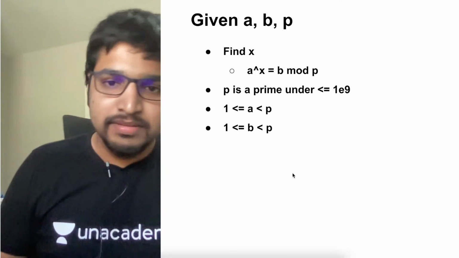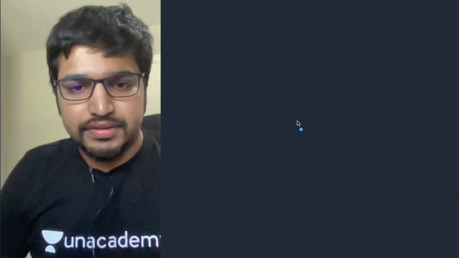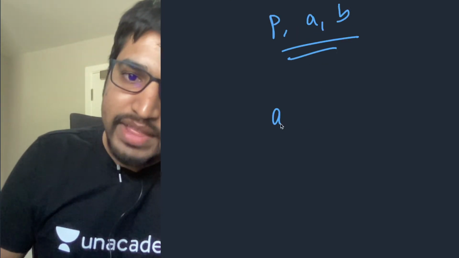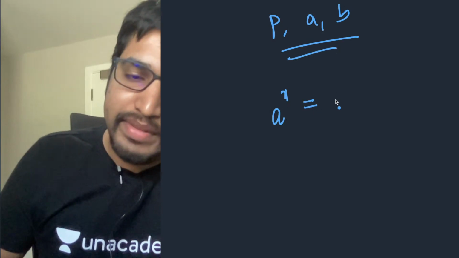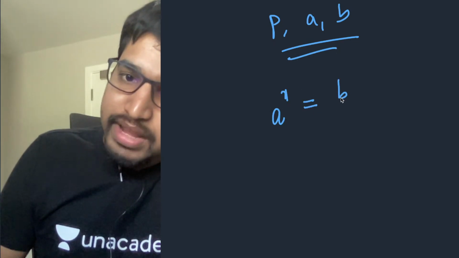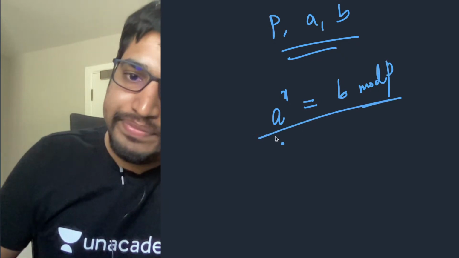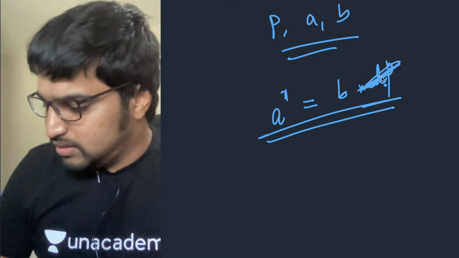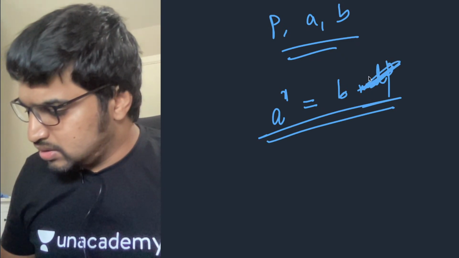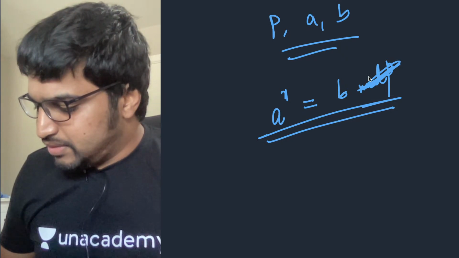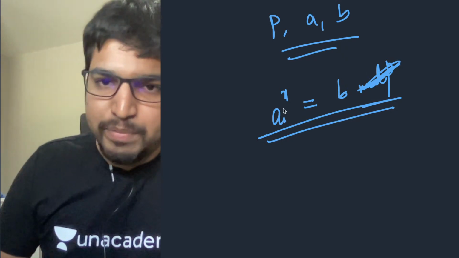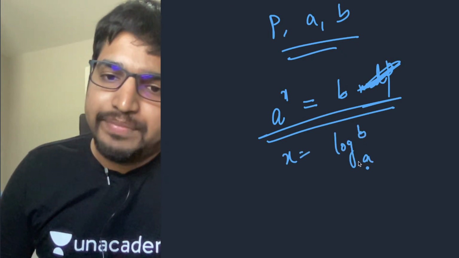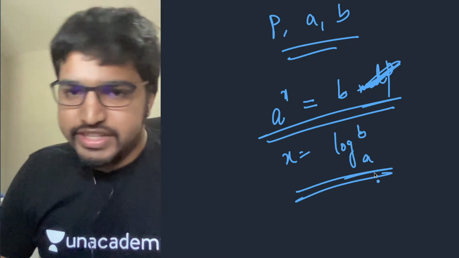For example, given P, A, B, you need to find X which satisfies A to the power X gives the remainder B mod P. Now, if this mod P wasn't there, you could just write X is equal to log of B base A. This is what logarithm means, isn't it?